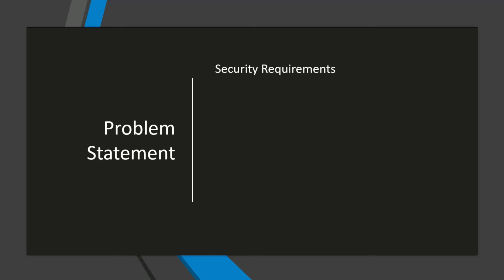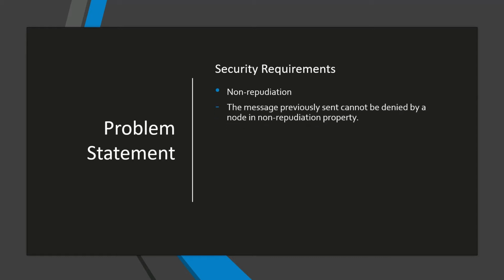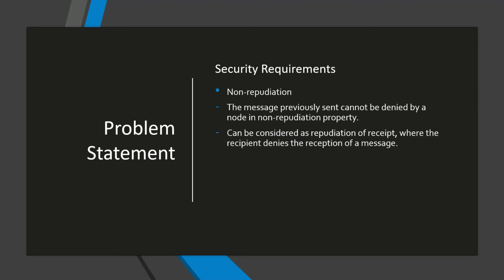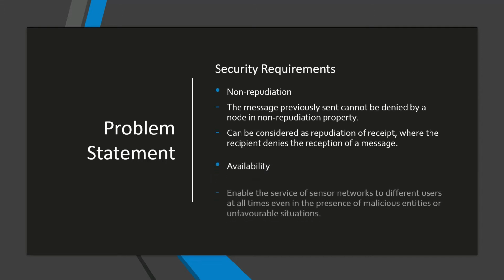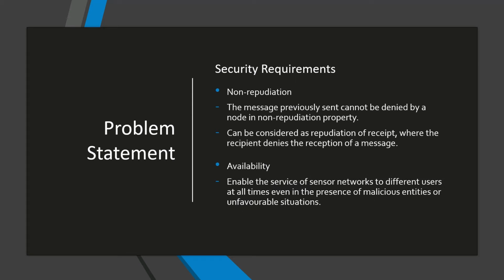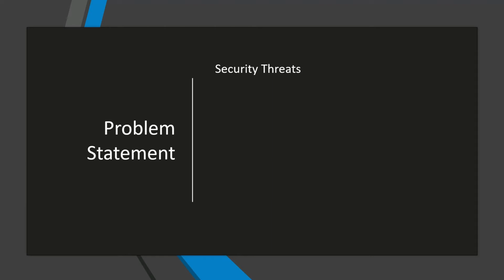The problem statement of the project includes security requirements and security threats. For security requirements, it consists of non-repudiation and availability. Non-repudiation means the message previously sent cannot be denied by a node in non-repudiation property. This property can also be considered as repudiation of receipt, where the recipient denies the reception of a message. And for availability, it enables the service of sensor networks to different users at all times, even in the presence of malicious entities or unfavorable situations. Different hardware and software elements of the network need to be strong enough to provide services.